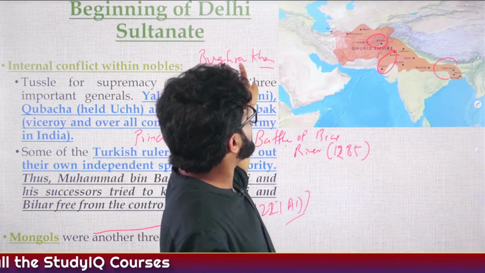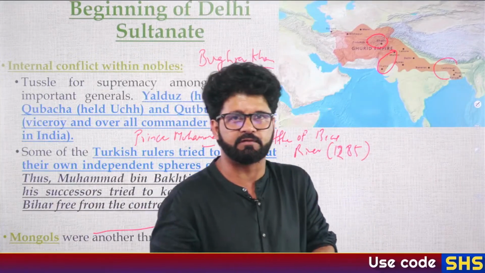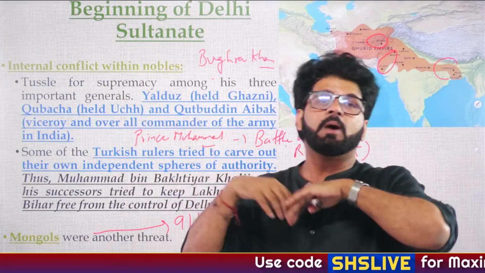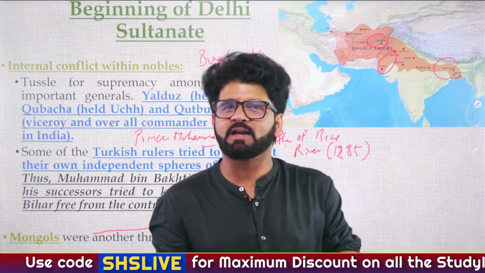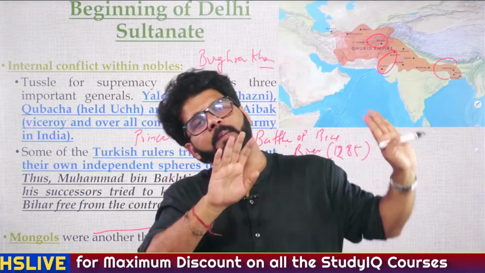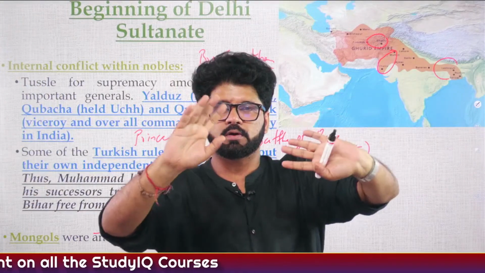So Bukhara Khan was sent by Balban to rule over Bengal. Bengal was a rich and prosperous area at that point of time. Since Prince Muhammad died, Balban asked Bukhara Khan to please come back and rule over the Delhi Sultanate. He was like, no, sir. No, Papa, I'm happy here only. I'm not coming back to Delhi, because if I become king of such a big dynasty, I will have so many enemies. I don't want that.